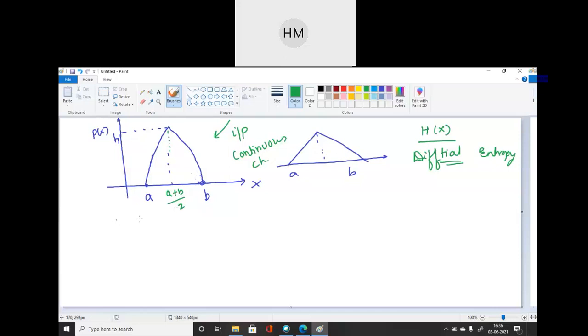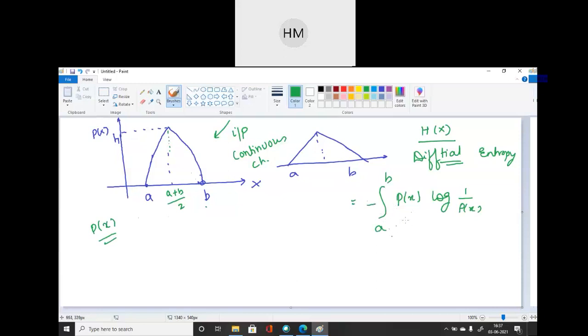Now I have to define the p of x function, because the formula of h of x is integral of p of x log 1 upon p of x. Clear? This is my formula, and the limits of integration are a to b.